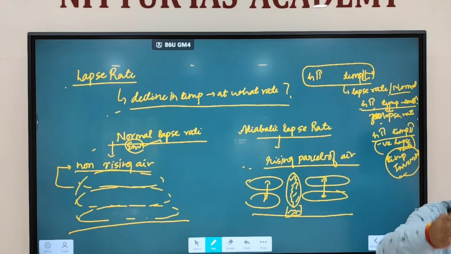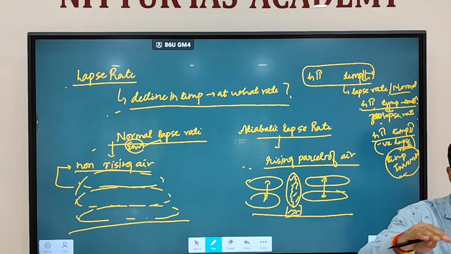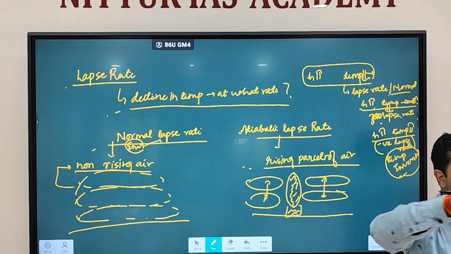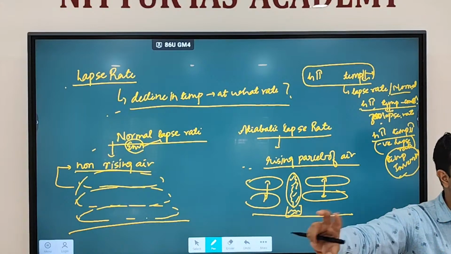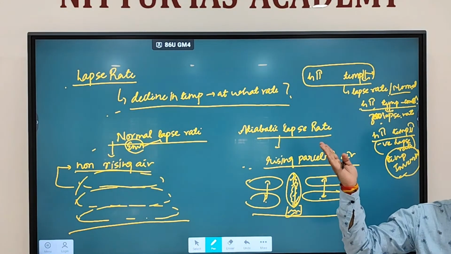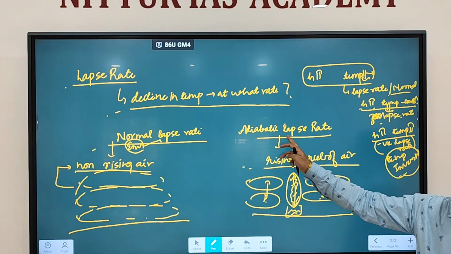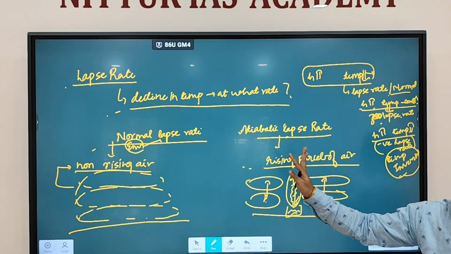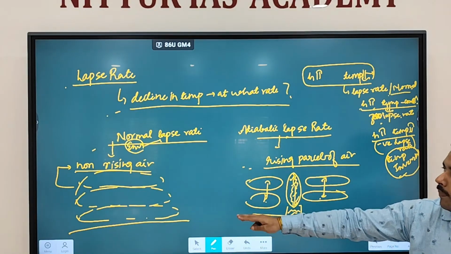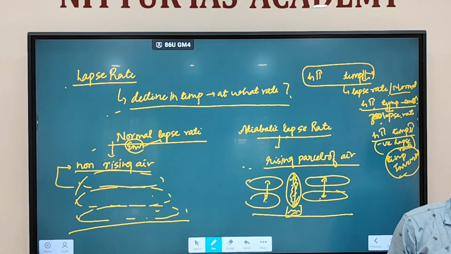Fine. So you see vapor rising like this. Whenever you heat something, you see vapor going up. So what is happening is the atmosphere is there. Here gases are already present. Those are non-rising air. Then the one that rises is called what? Rising air. So in rising air, you're going to see adiabatic lapse rate. Here, in non-rising air, you're going to see the normal lapse rate.